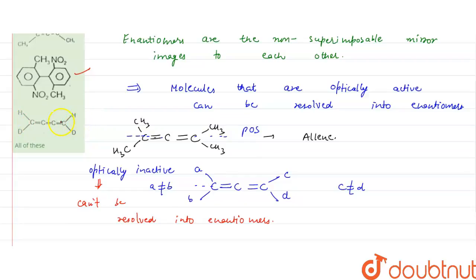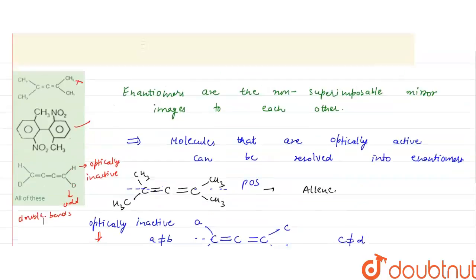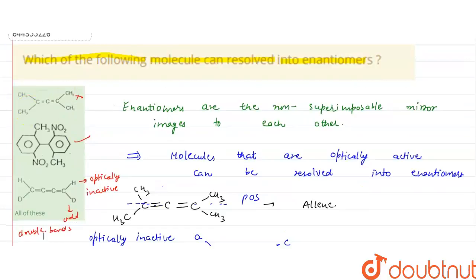This will be optically inactive, as odd double bonds are present. So the correct answer to this question will be option B, that is, it can be resolved into enantiomers as it is optically active. So B is the correct answer.